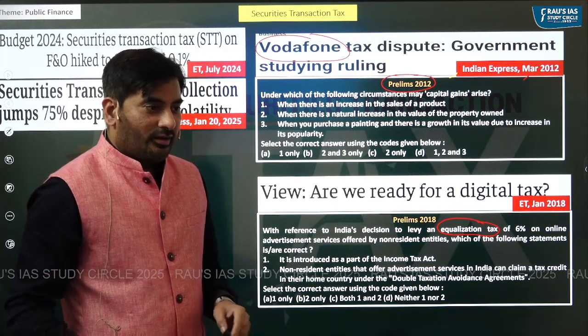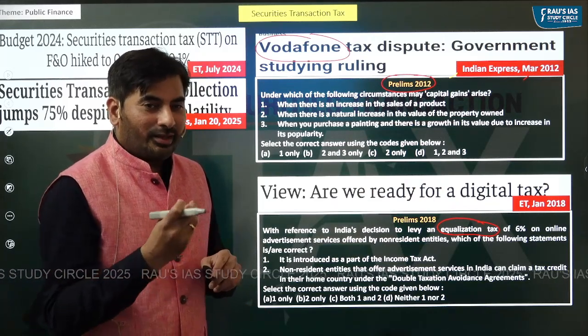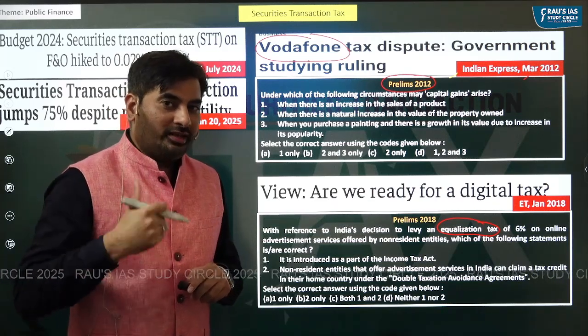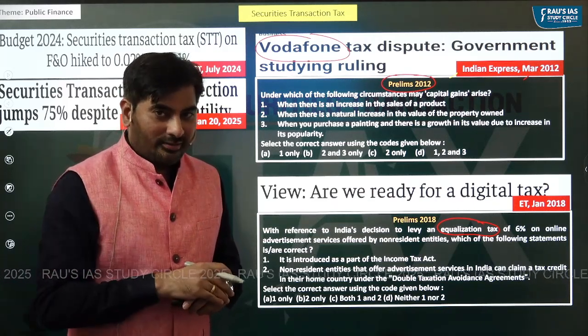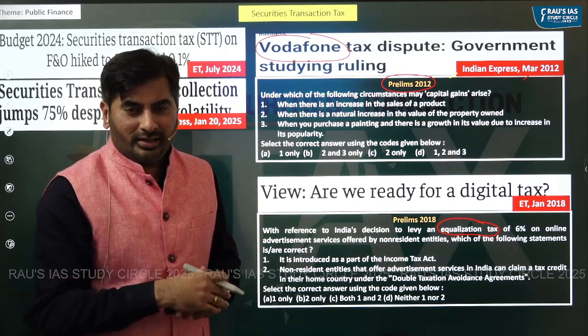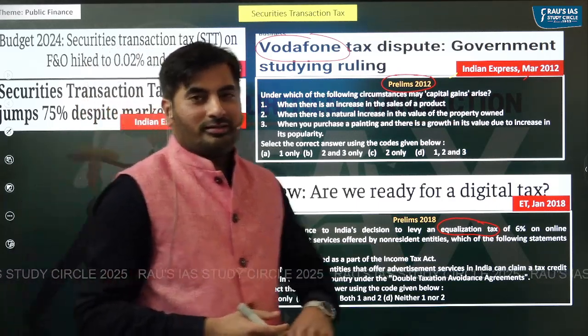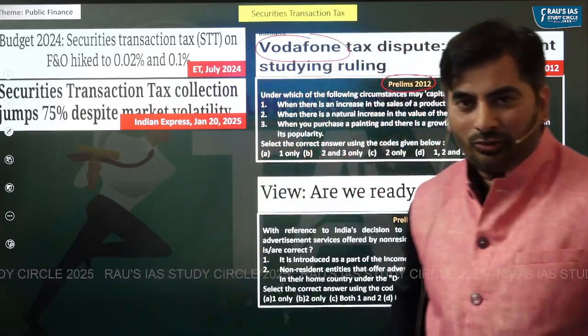So what I'm trying to say is, if you come across some tax which is in news, try to know more details about that particular tax. For example, recently the windfall gains tax was in news. Same way now the securities transaction tax is in news.